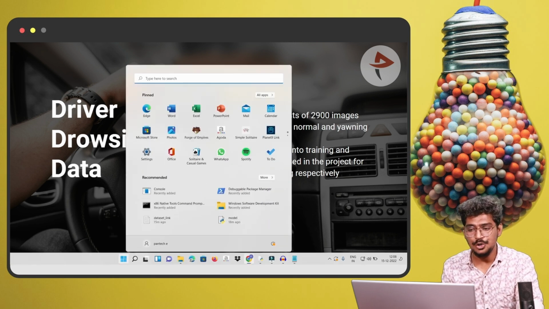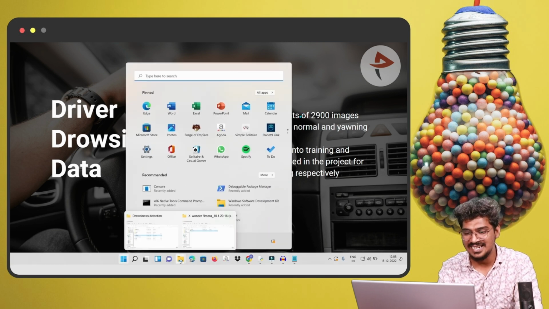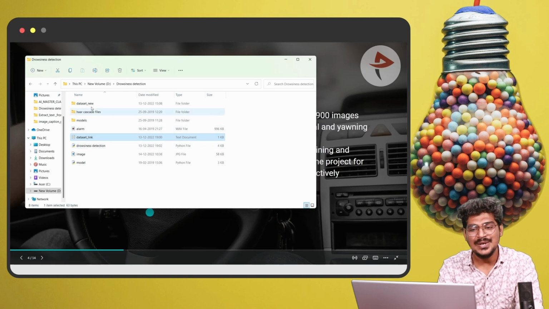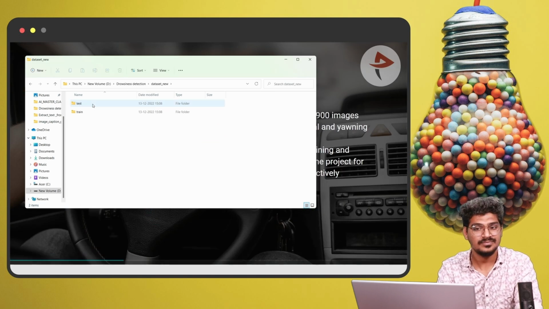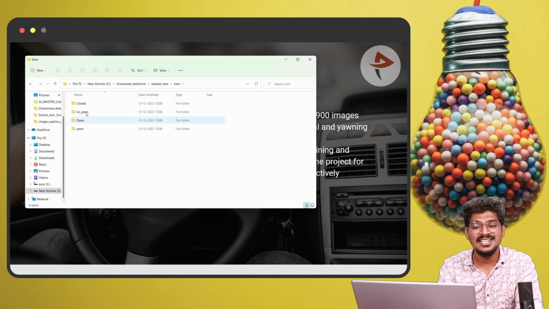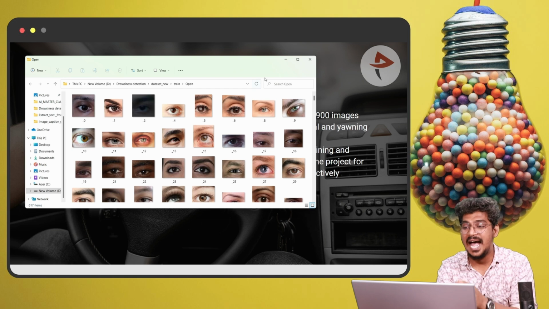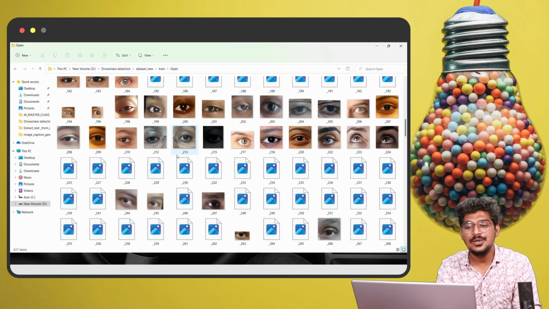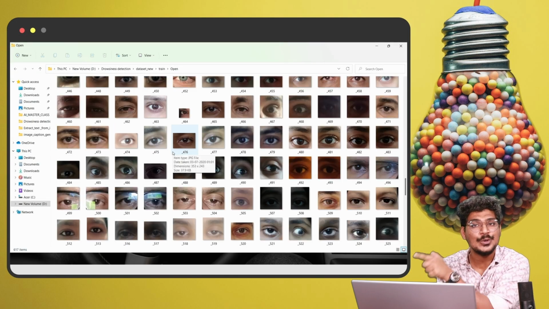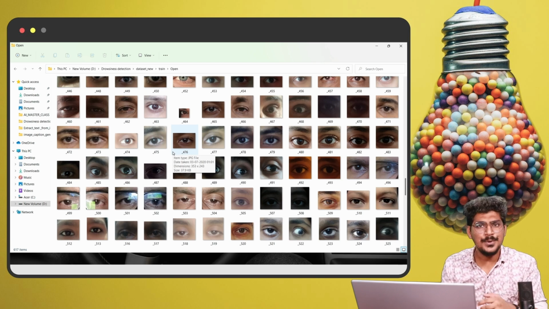So without delay, I'm going to show that particular folder, then you can understand this easily. You can see here, this is the data set, and this is for testing purposes and training purposes. And in training, this is for open eye images. This is the set of images we are going to use to train the model. It is not an easy task for the computer, so we should train the computer with the help of certain images for eye open and eye closed,